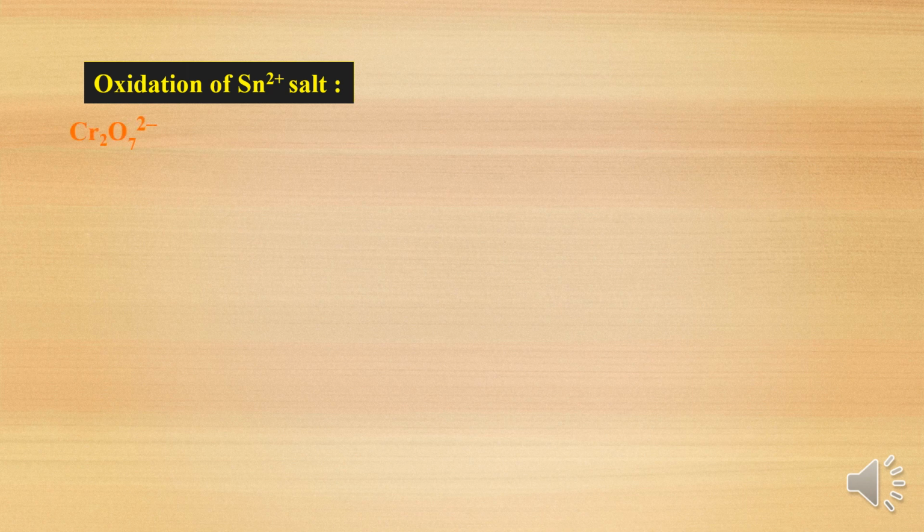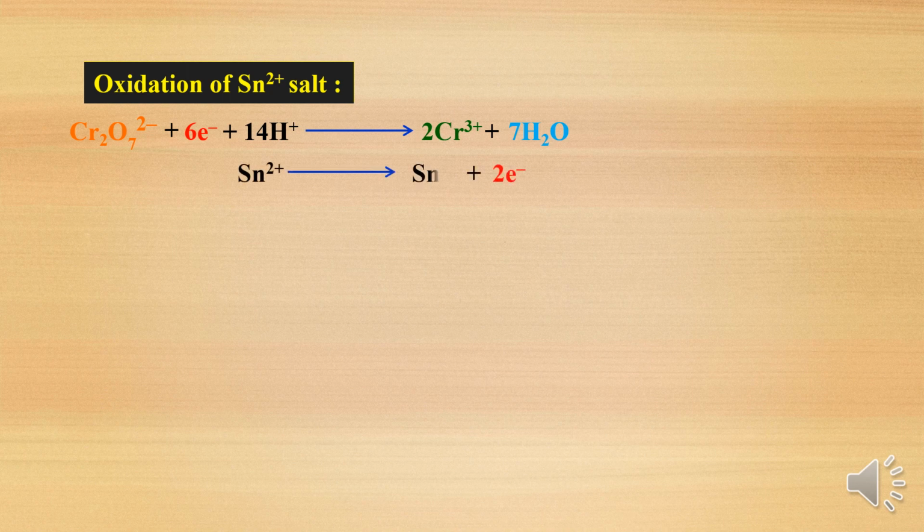Now see, I will take up the dichromate ion, that is potassium dichromate. The dichromate ion in acidic medium, as we already know, undergoes reduction. So it has to gain 6 electrons, then it converts into chromium +3. Now the dichromate ion will oxidize tin, stannous plus 2 into +4. So there will be a loss of 2 electrons. But the dichromate ion has to gain 6 electrons, so tin or stannous has to lose 6 electrons. That's why the oxidation reaction equation